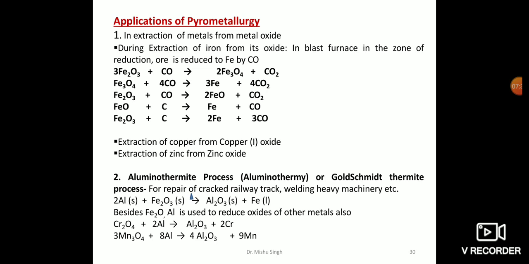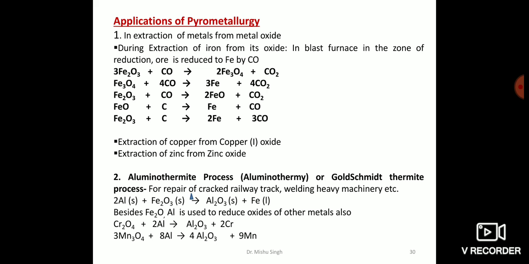The second very important application of pyrometallurgy can be seen in the aluminothermite process. Usually, a broken iron article is taken to a welding shop for repair. But it is difficult to take a broken girder or a cracked railway track to the industry for repair. Now, how can the welding equipment be brought to the site for repair? What is the process? How is it done? This is done by the aluminothermite process, which is also known as aluminothermy.